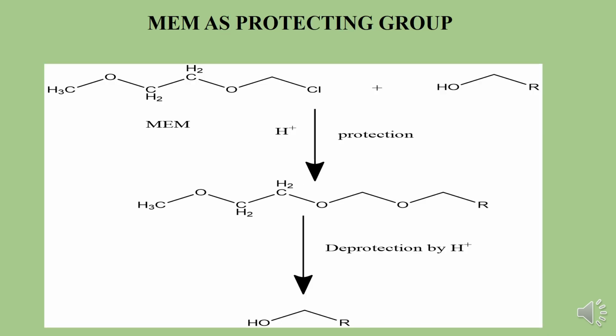Now we are using MEM as a protecting group. MEM is nothing but methoxy ethoxy methyl chloride, which protects the primary alcohol in the presence of a mild base to form an acetal. Again you see here the two oxygen atoms are linked by a single carbon. After the formation of the acetal, it is then deprotected in the presence of an acid to get back the alcohol.